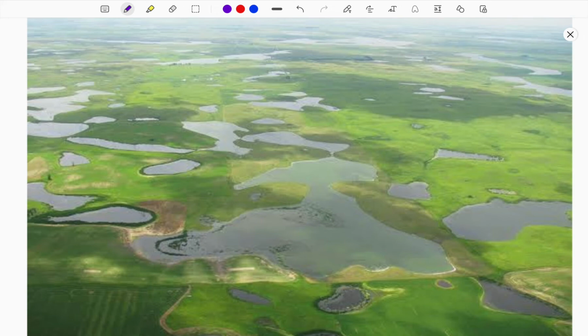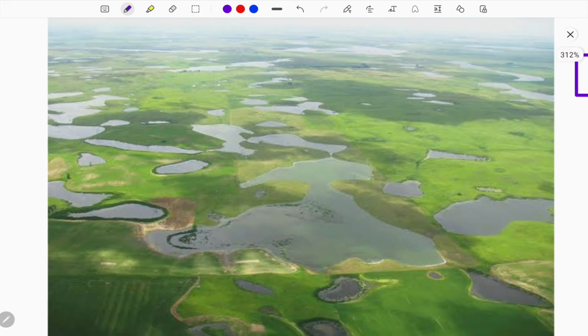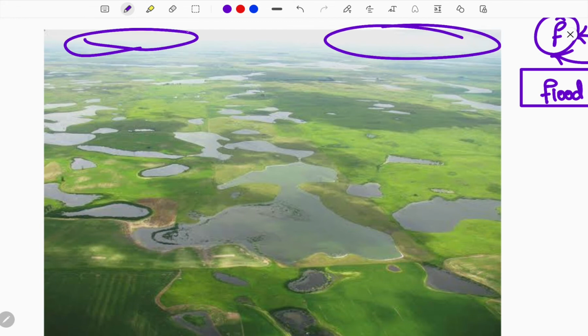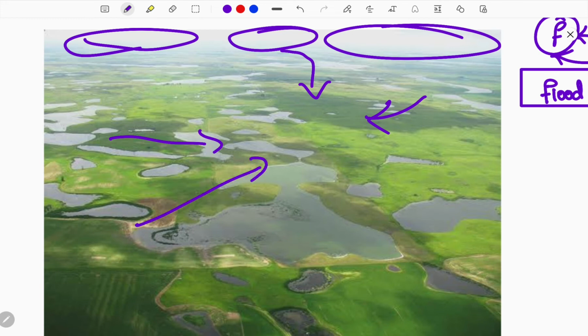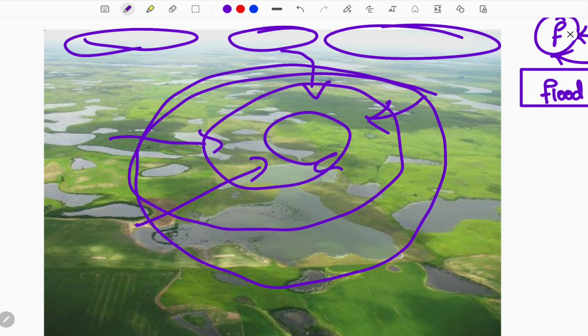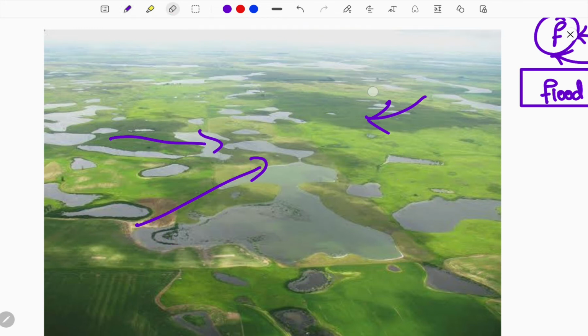So obviously people keep on converting, but actually this wetland acts as a flood control, which means during heavy rainy seasons in the surrounding region, the water overflow, when it reaches the regions where it will be stored, is none other than wetlands. Wetland will be acting as a storage for the excess amount of rainfall and water that is overflowing in that region. So when you keep on urbanizing these regions, developing this region, infrastructure improvement in this region, and slowly people keep on mounting in this region, so the cities will be developed on this region.